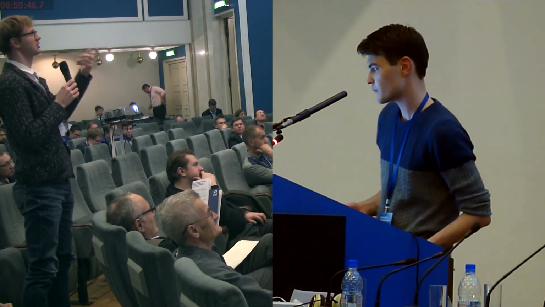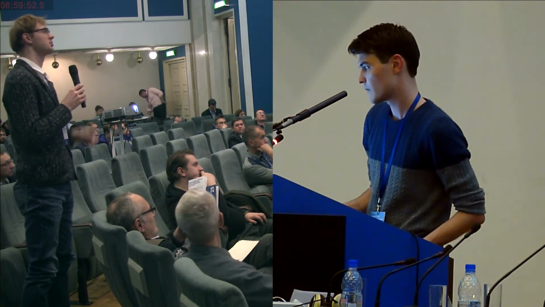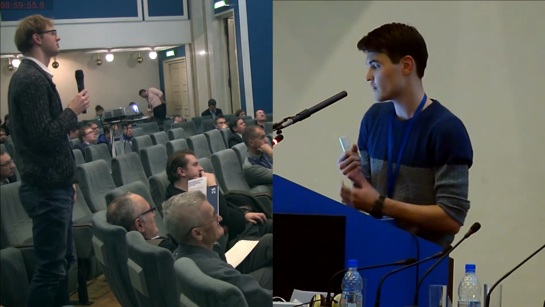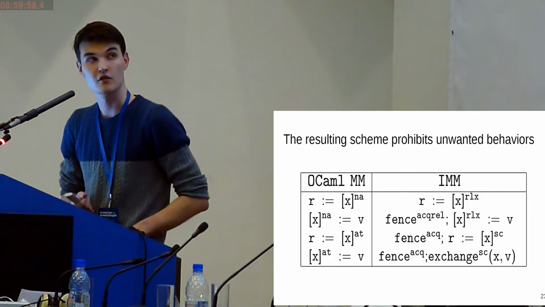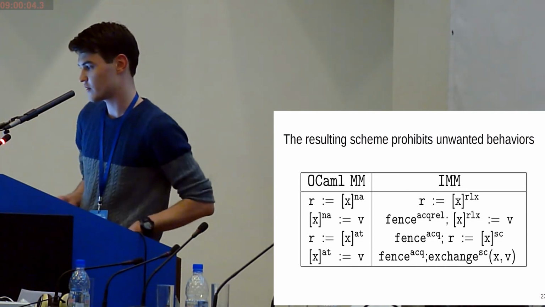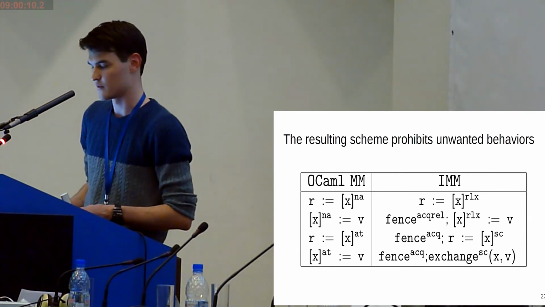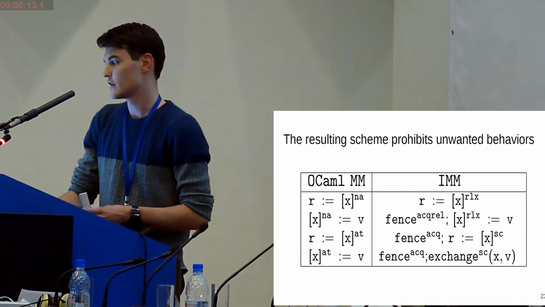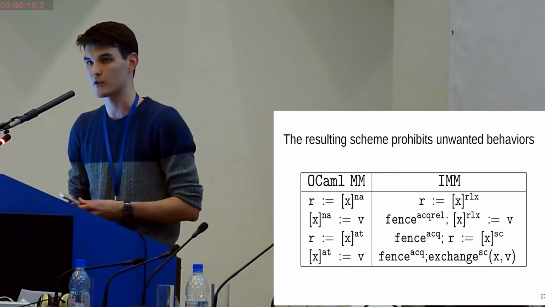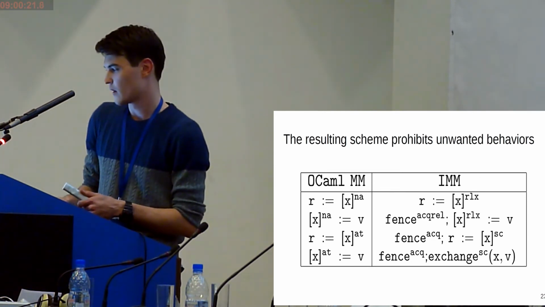And the second question: didn't you think that you can actually do better? Acquire-release can work, but it still looks expensive. Yes, it seems like it is expensive. And we can use the memory barriers. If you look into the compilation schemes offered by the OCaml authors, it's not very much different.